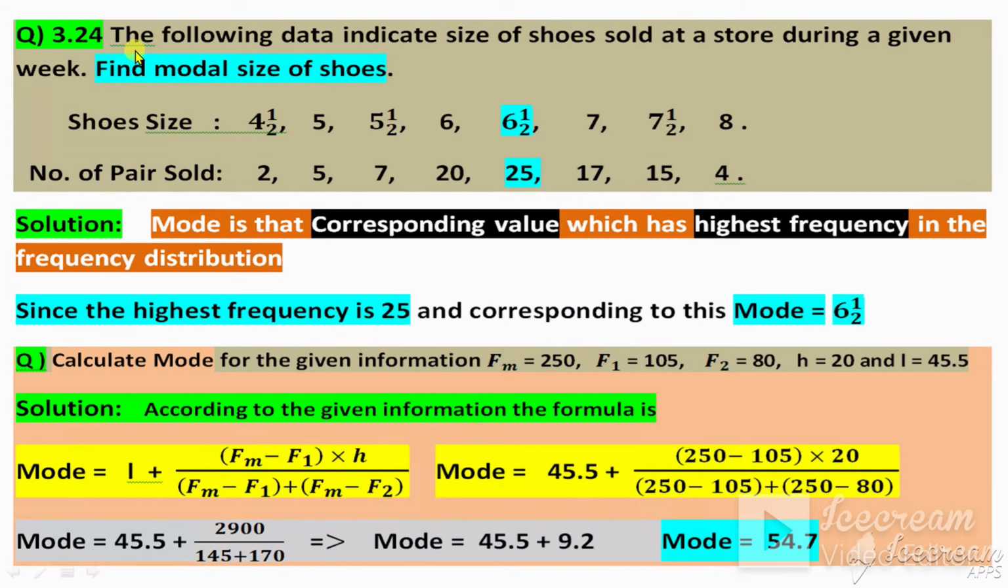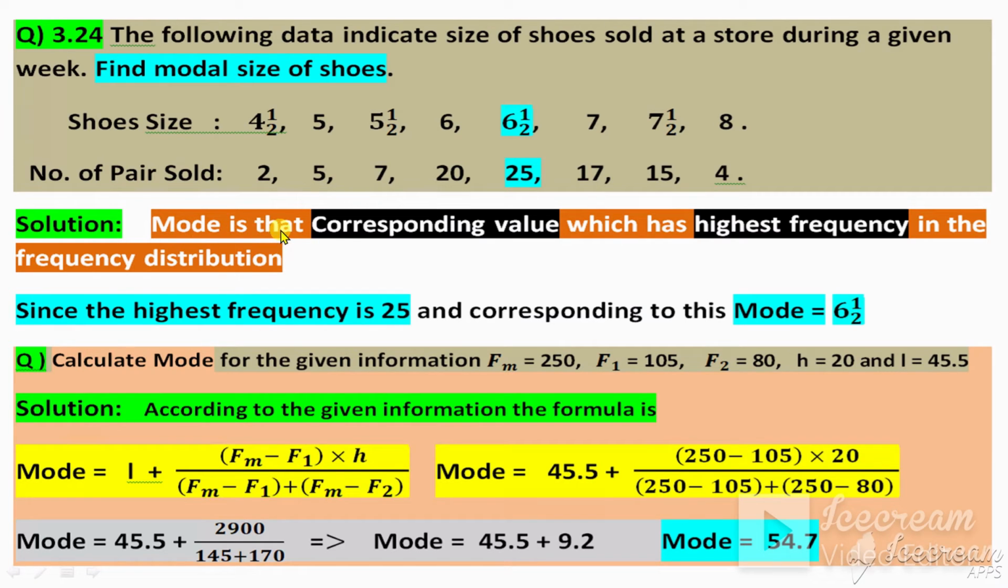Next question. The following data indicate the size of shoes sold at a store during a given week. Find the modal size of shoes. So this is the size of shoes and this is the number of pairs sold. So you can say this is X and this is F. Now the frequency is given, so for frequency we consider this definition.